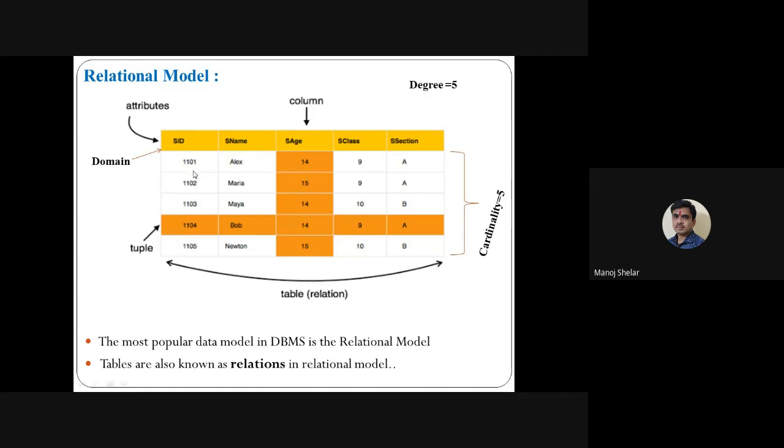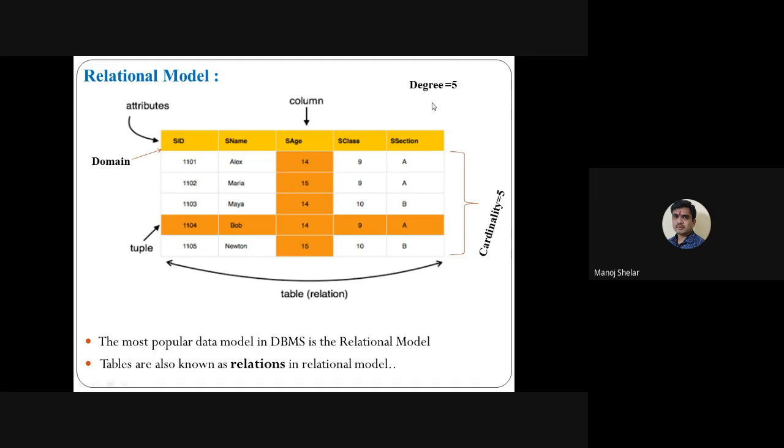Degree means the total number of columns available in a particular relation, a particular table. So one, two, three, four, five: five is the degree. And the total number of records available in the table is one, two, three, four, five, so the cardinality of this table is five. Cardinality means the total number of records, the total number of tuples available in the table.